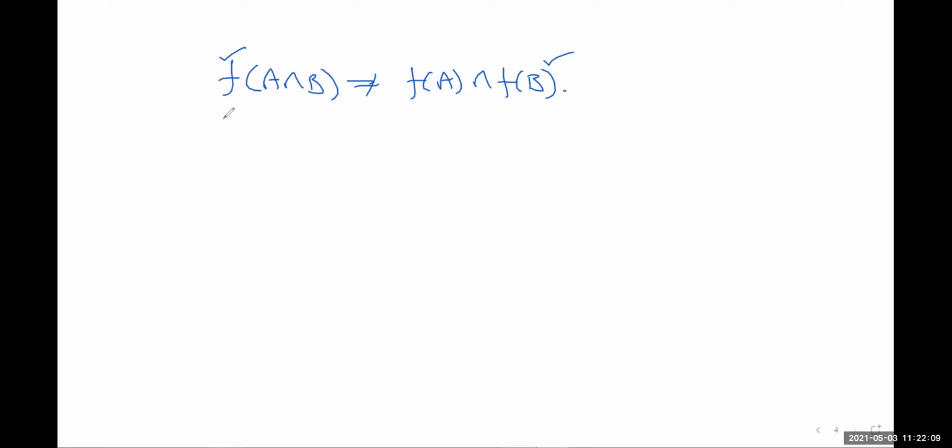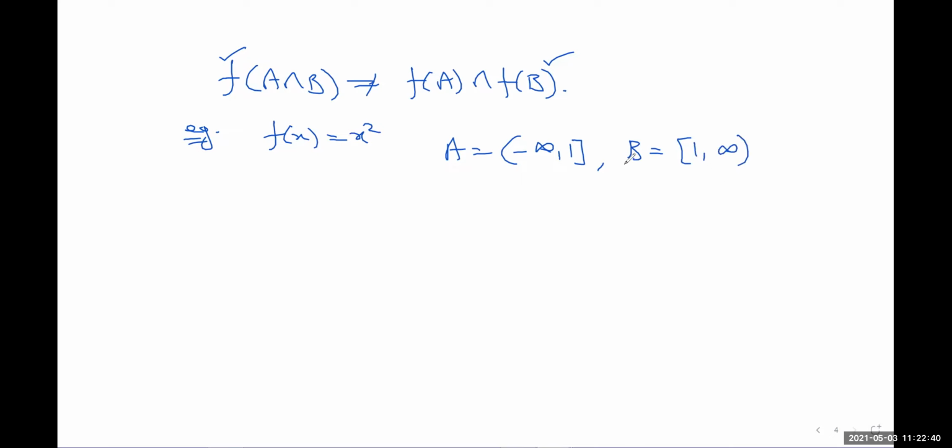You can think of functions like this one. Let us take f of x equal to x square. Under this, look at the direct images, and let us take A equal to minus infinity to 1 closed, and B equal to 1 to infinity.